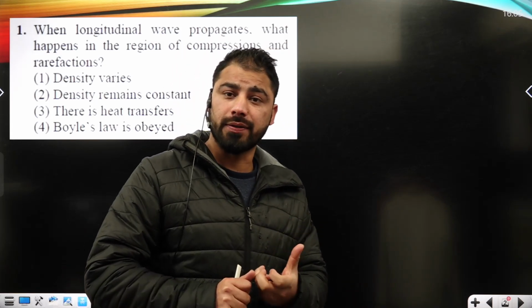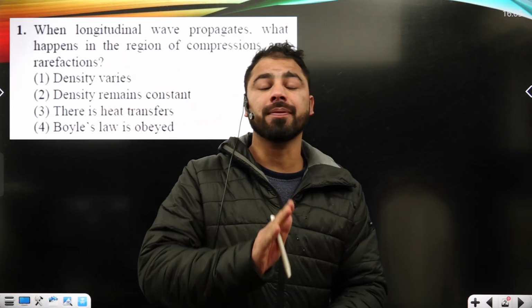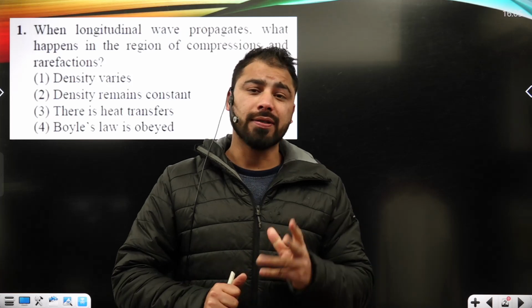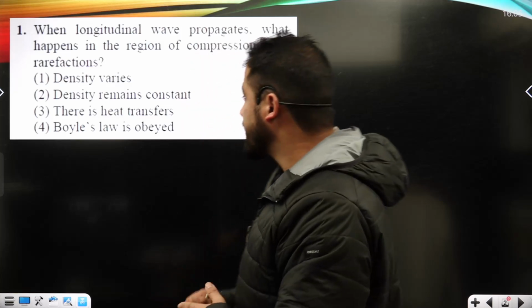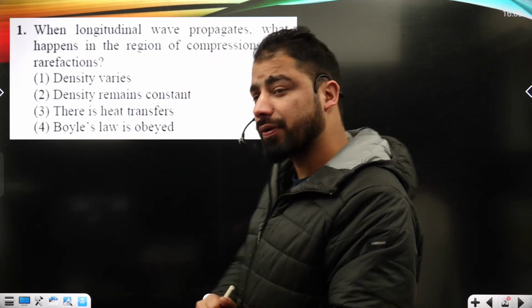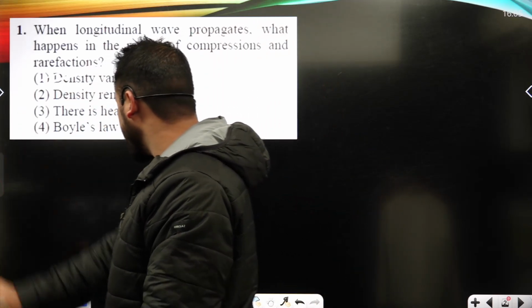In a region of rarefaction, particles are very far from one another, so volume increases and density decreases. So overall density varies, and density variation takes place in longitudinal wave propagation.